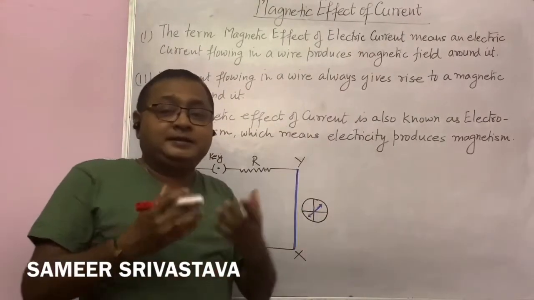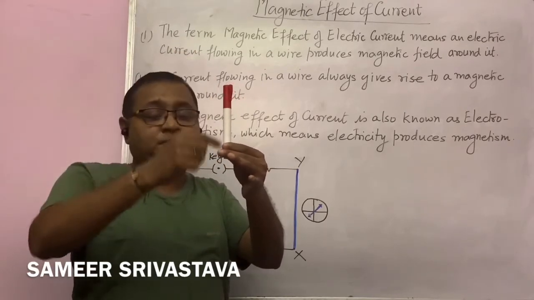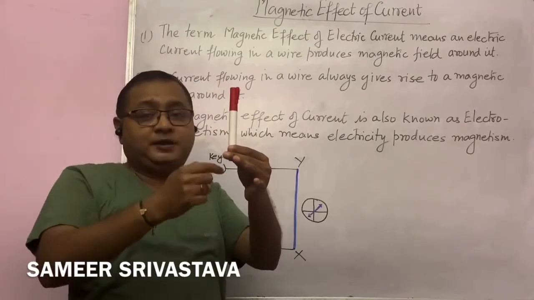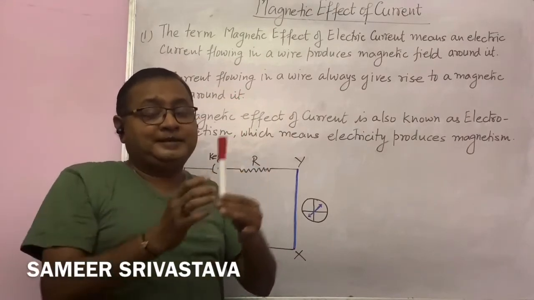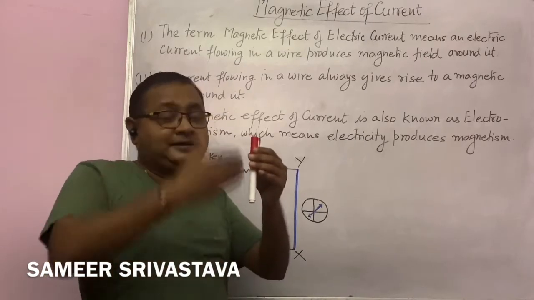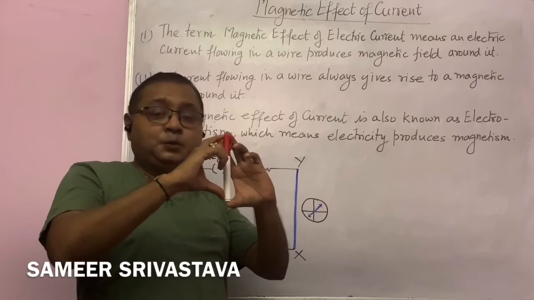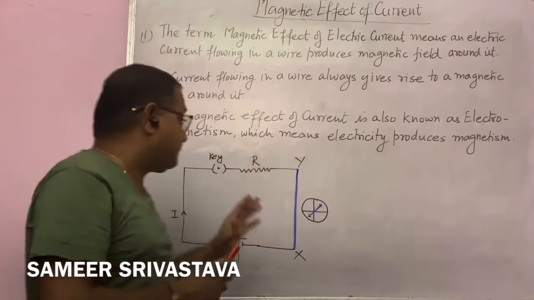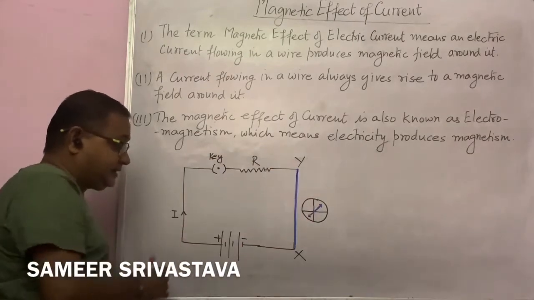Means if I say this is an electric wire and current is flowing through this wire, here the magnetic field is produced, right? Okay, so the concept is whenever current is flowing through a wire, a magnetic field is produced around the wire, and this can be shown experimentally if I discuss this circuit.